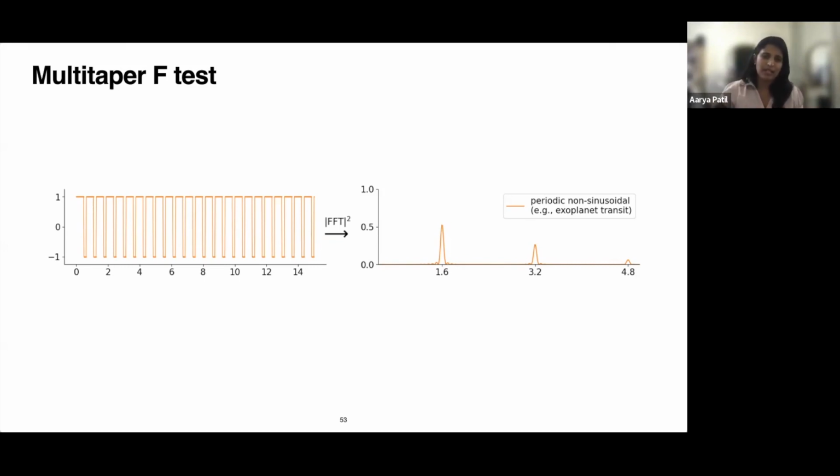On the side of multi-taper spectral analysis, there's a lot of work about how we can use different versions of multi-tapering to deal with non-stationary noise better than Lomb-Scargle, for example. So multi-tapering does help with removing non-stationary noise.